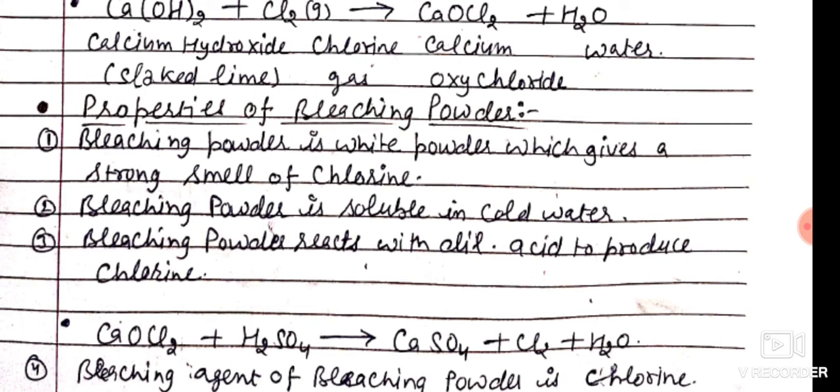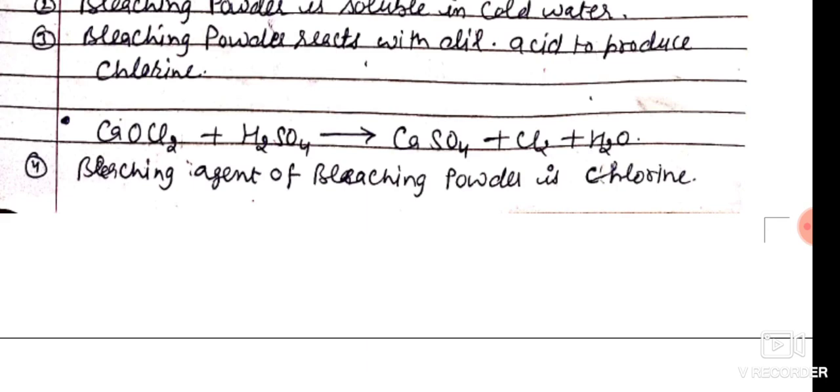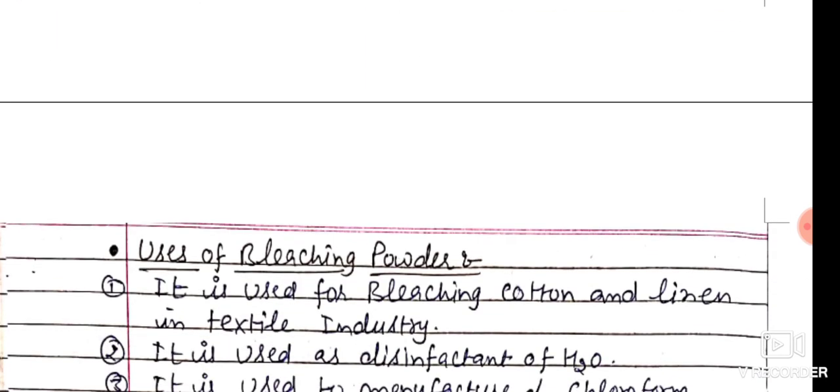Now the properties of bleaching powder. Bleaching powder is a white powder which gives a strong smell of chlorine, and it is soluble in cold water. Bleaching powder reacts with dilute acid to produce chlorine. See the reaction: when bleaching powder reacts with sulfuric acid, it forms calcium sulfate plus chlorine and water. The bleaching agent of bleaching powder is chlorine. Which part works as the bleaching agent? Chlorine works as the bleaching agent.